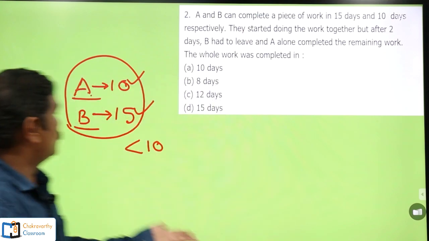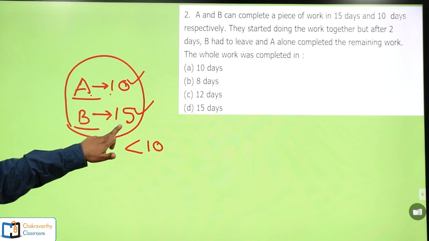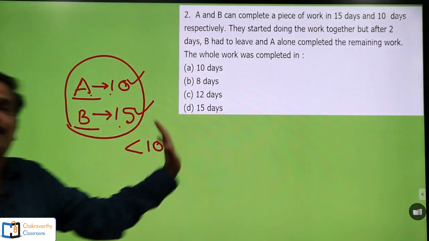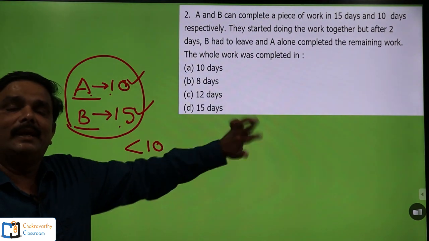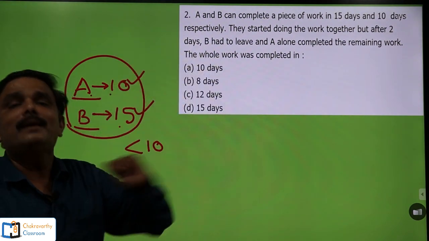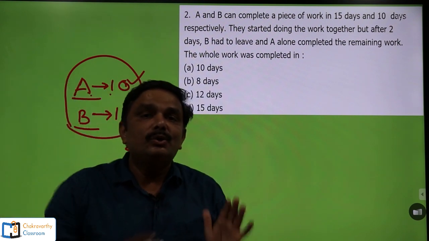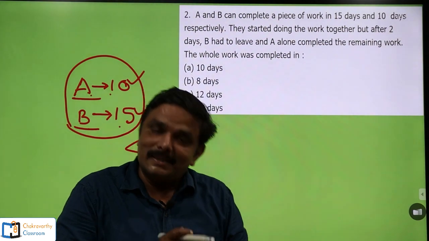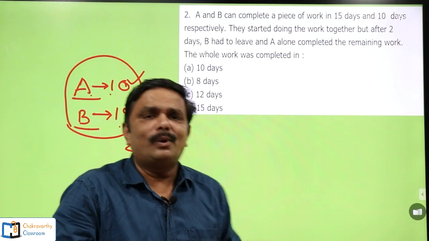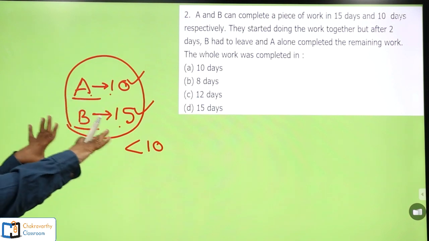Generally, how we do this one, A's 1 day's work is 1/10th, B's 1 day's work is 1/15th. Then we add it up to get both the persons' 1 day's work. We take the reciprocal of that one to get in how many days the work will be completed. But students, here I am not going to use that fraction method. As I told you, we are going to have this one with the LCM method. What is that LCM method? Simple one. For the beginners I am giving you only for 1 to 2 minutes, right?